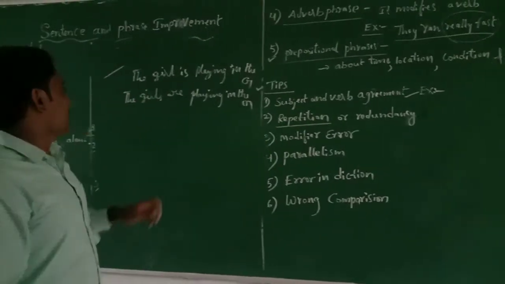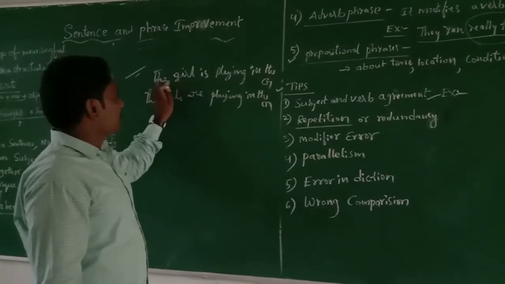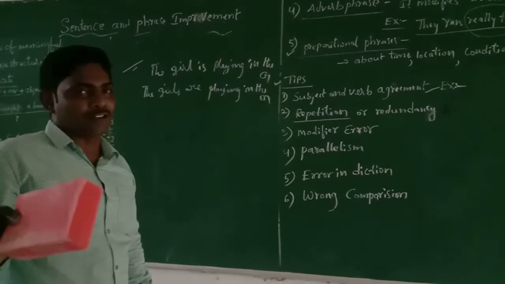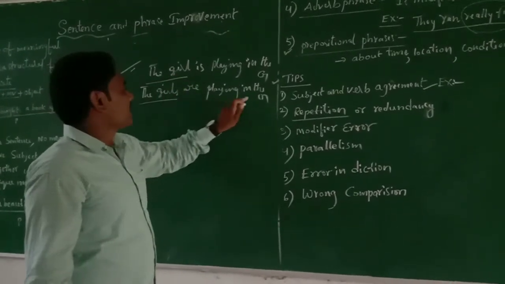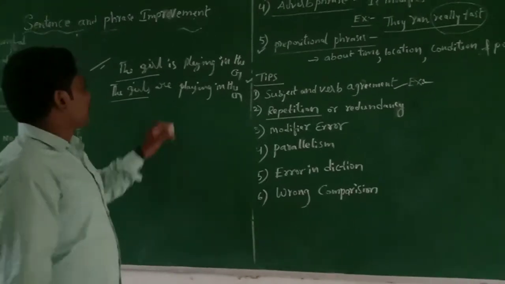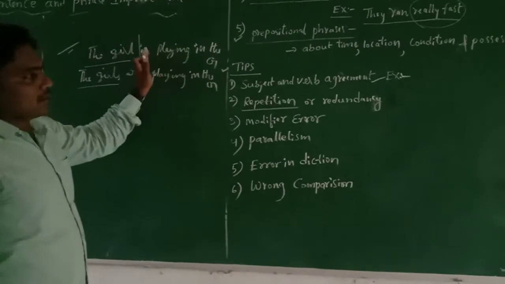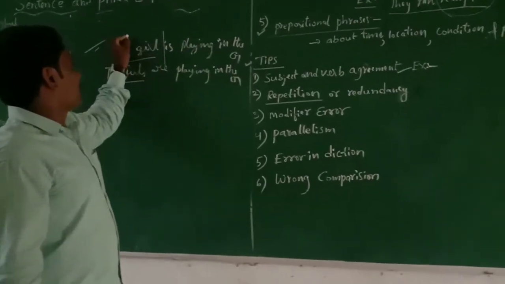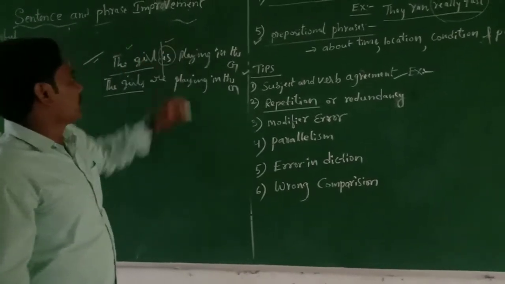You can see these examples: The girl is playing in the ground. The girls are playing in the ground. Here there is agreement between subject and verb. Here the subject is plural, so we use the plural verb form.